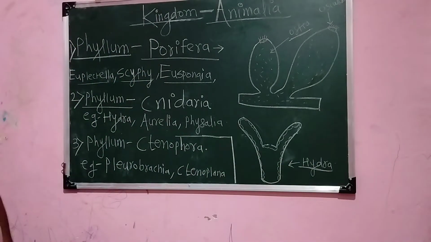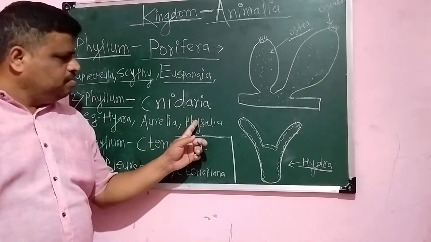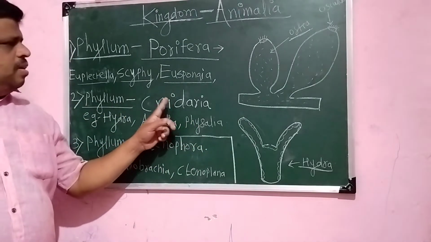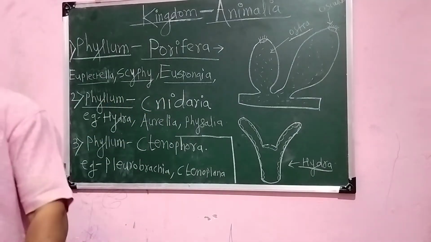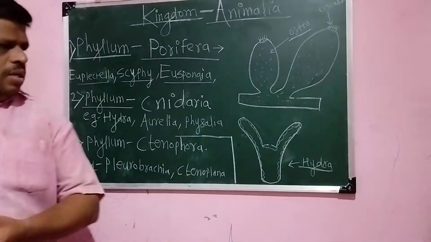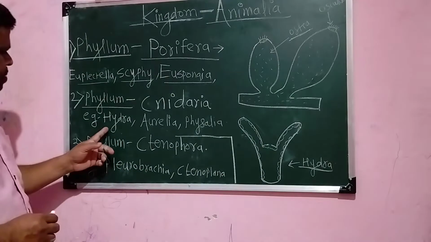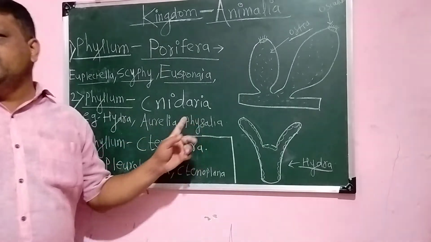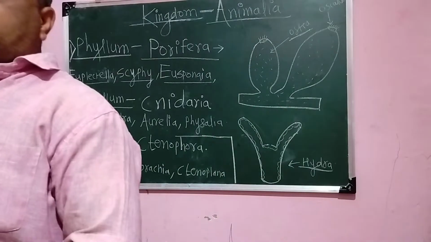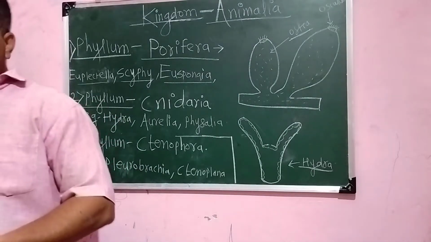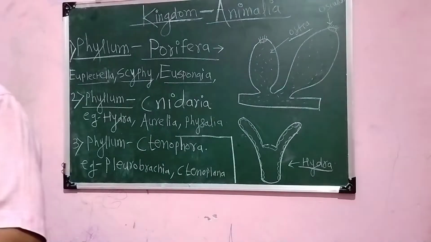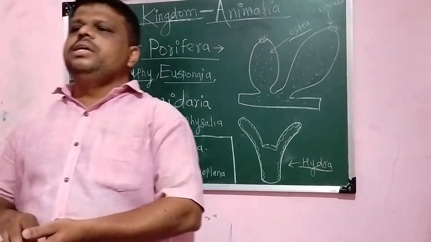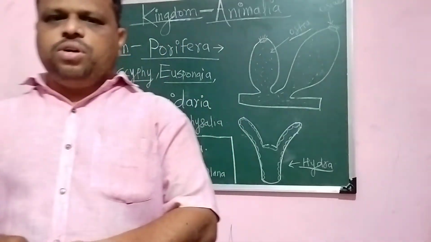Let us see different characters of this particular phylum, that is phylum Nidaria. The second phylum, phylum Nidaria, includes these animals like Hydra, Aurelia, then Physalia. Let us move towards the characters of this phylum. So these animals are basically aquatic. Most of them are marine, while very few animals are freshwater.